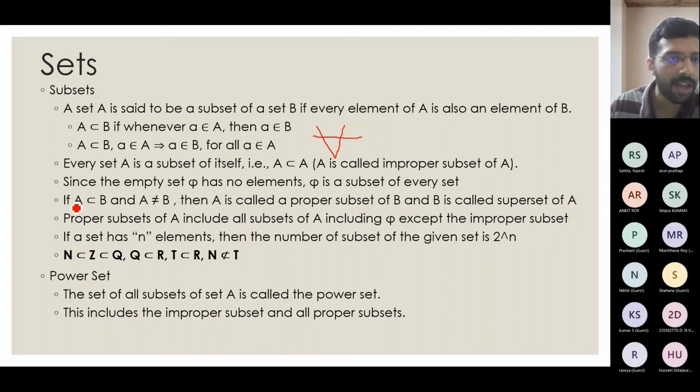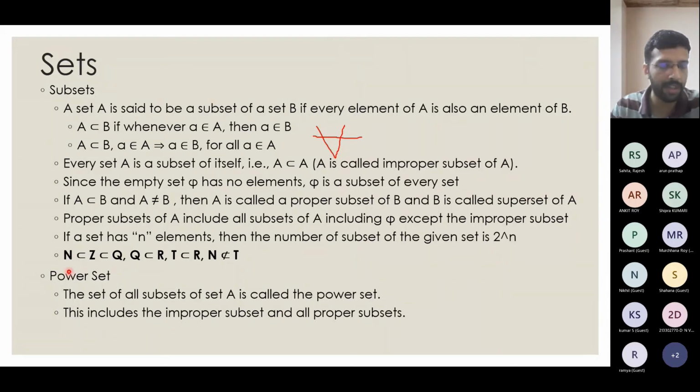And if A is a subset of B and A is not equal to B, that is the opposite of the earlier condition, then whatever subsets are not part of that, we consider as proper subsets. So this one we call an improper subset, and everything else, including the null set, we call a proper subset. The proper subsets of A include all subsets of A including phi except the improper subset. If a set has n elements, the total number of subsets is 2 raised to n, including the improper subset. So the number of proper subsets will be 2 raised to n minus 1.